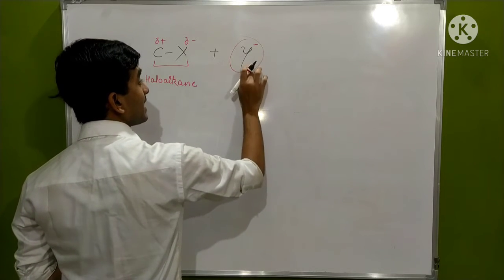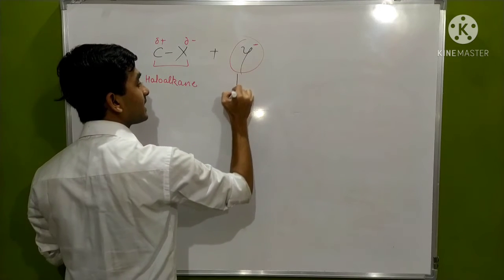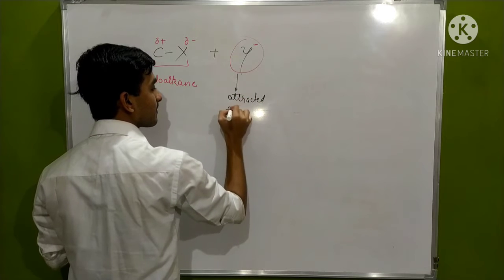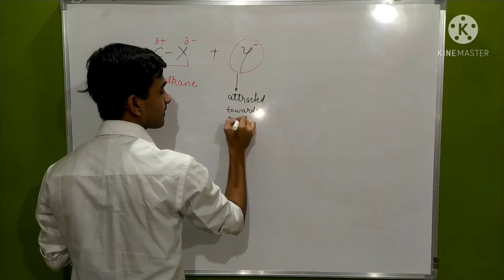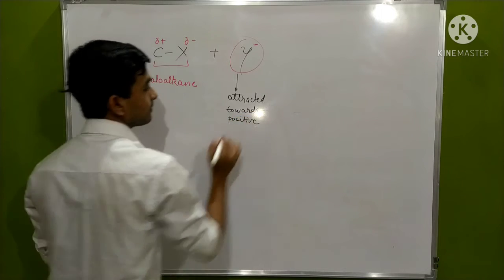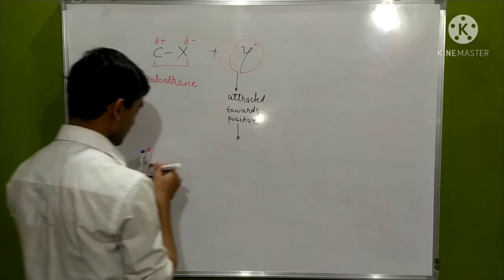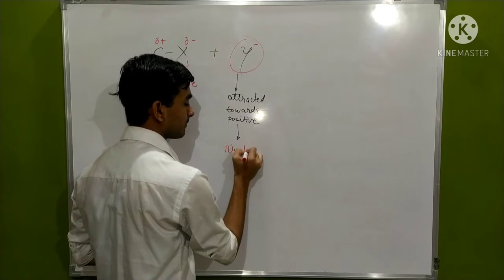That means it itself is negative, so it is attracted towards positive charge. Those species which are attracted towards positive charge are called nucleophiles.